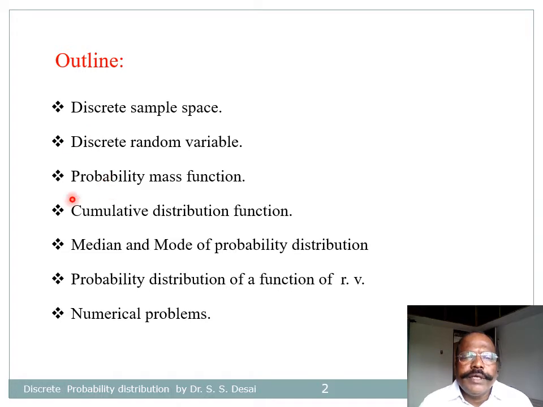So these are the points covered in this lecture: discrete sample space, discrete random variable, probability mass function, cumulative distribution function, median and mode of a probability distribution, of a function of random variable, and some numerical problems.